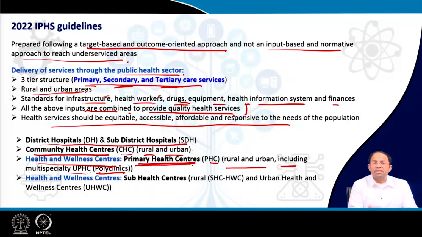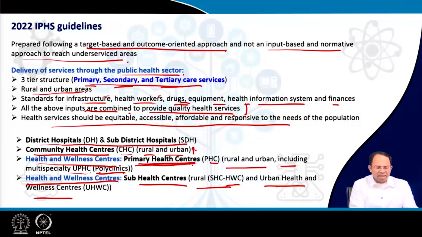Sometimes the community health center can be the first referral point or the first primary healthcare provision, but usually we start at the more bottom level, where we have primary health centers, and above that we have the community health centers, which provide higher order services. And below the primary health centers, there are sub health centers, and these again could be provided in rural areas and also urban areas, where these are known as urban health and wellness centers, and in rural areas these are known as sub health centers, or health and wellness centers. So that's the terminology people are using now.